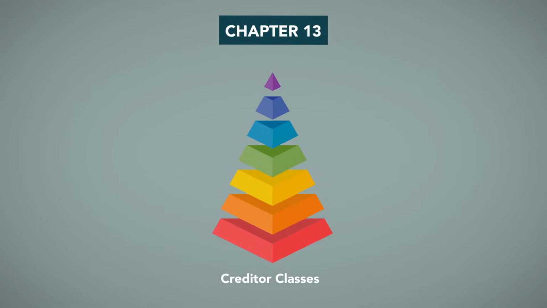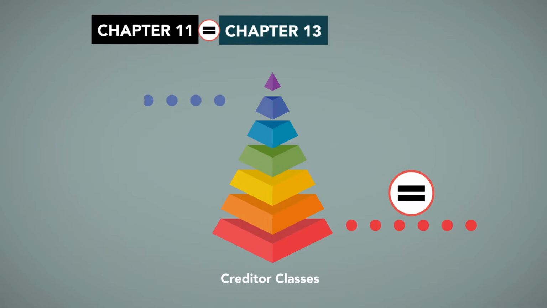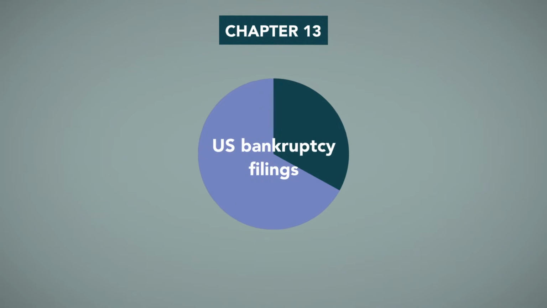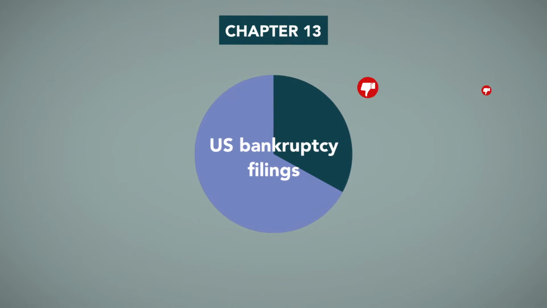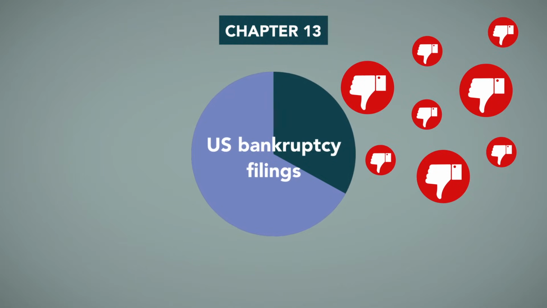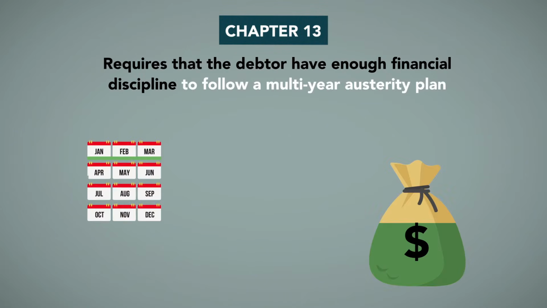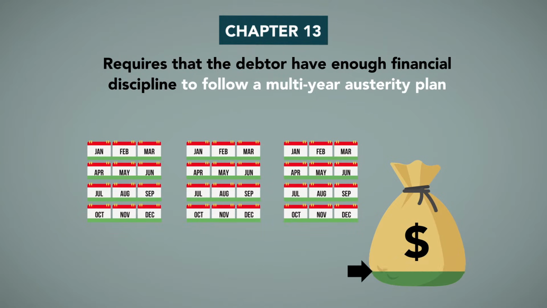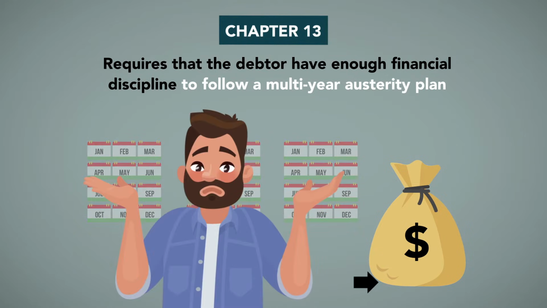Chapter 13 also creates classes of creditors like those in Chapter 11. Each member of each class must be treated in the same way as each other member of the class, just like in Chapter 11. In total, about a third of U.S. bankruptcy filings are for Chapter 13s, but not all of these bankruptcies are successful. A Chapter 13 requires that the debtor have enough financial discipline to follow a multi-year austerity plan to pay off or pay down the debt. Not everyone can do this. In fact, statistically, most people fail to do it.